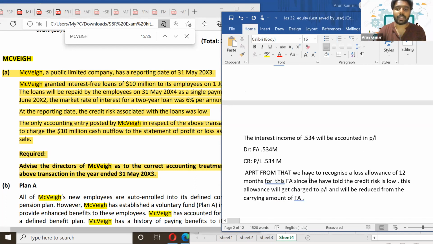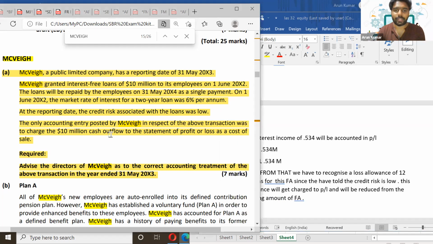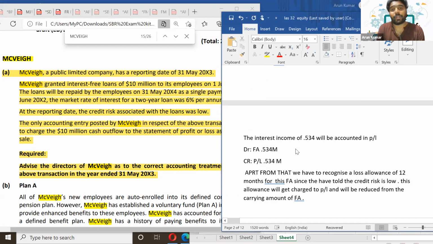Apart from that, we have to recognize a loss allowance of 12 months for this financial asset, since they have told that the credit risk is low. Since the credit risk is low here, we only need to recognize an impairment loss for the 12-month expected credit loss allowance. This allowance will be charged to P&L, and since it is the amortized cost model, it will be reduced from the carrying amount of the financial asset. Is it clear, everyone? We just need to discuss the treatment. That's it.